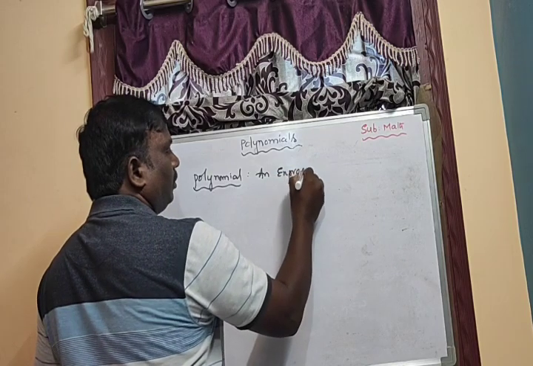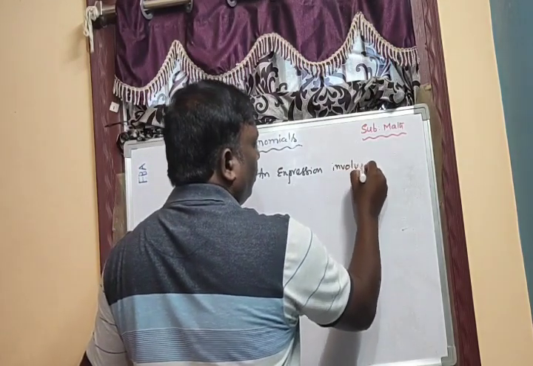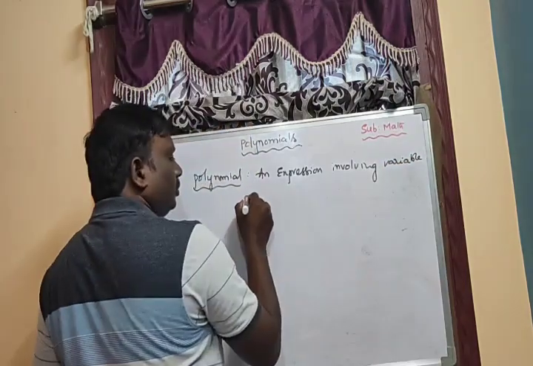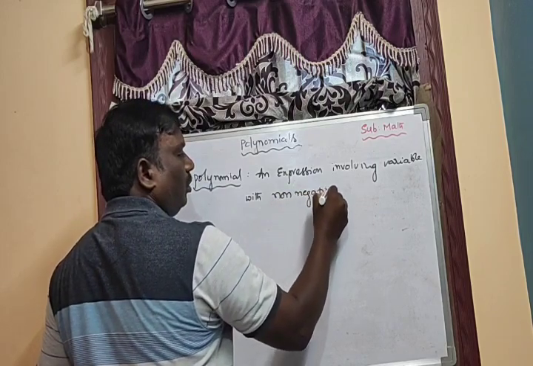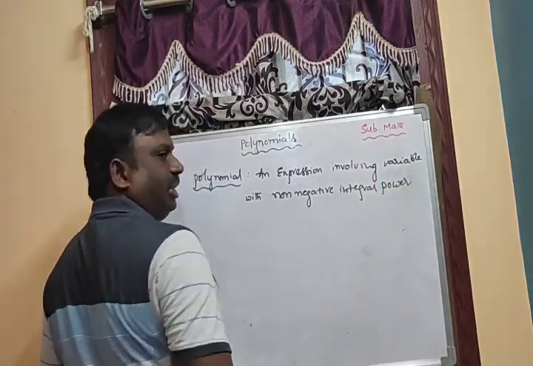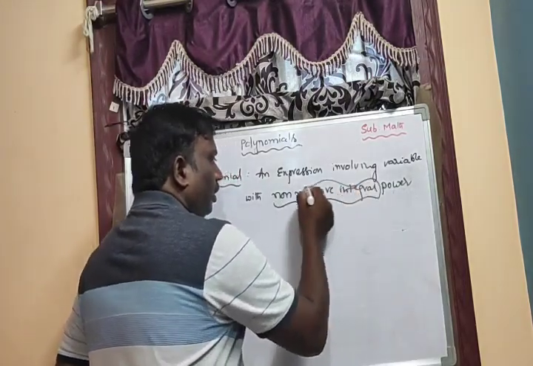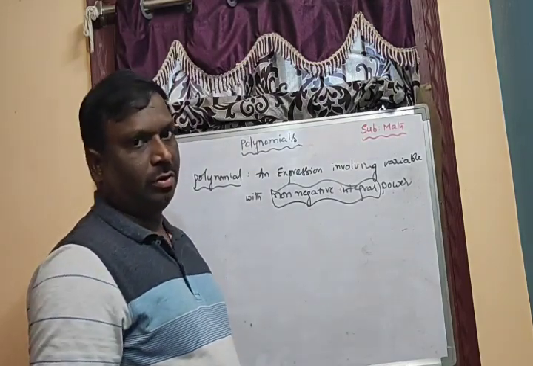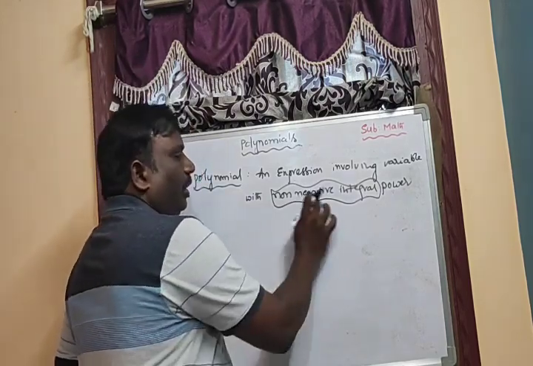Definition of polynomial: an expression, which is nothing but an algebraic expression, involving, that means having, variables with non-negative integral power or exponent. Identify this non-negative integral: that means positive values including 0, because 0 is neither positive nor negative. That's why we have to take non-negative integral.